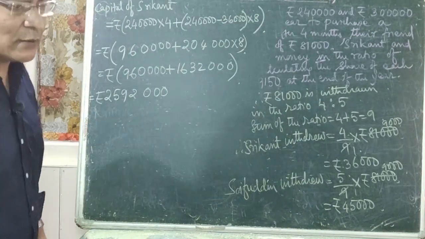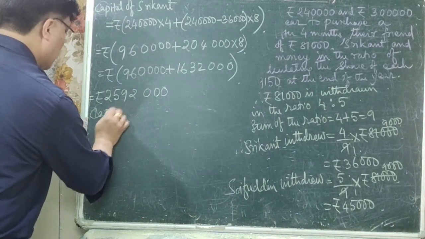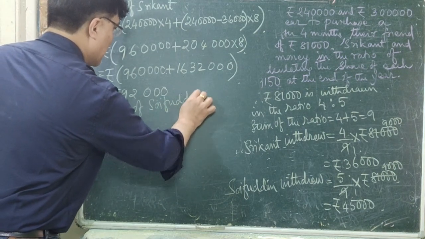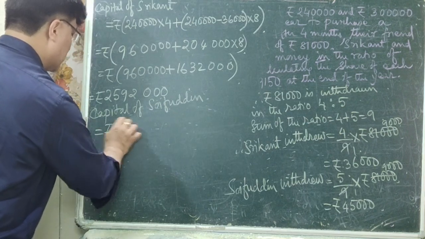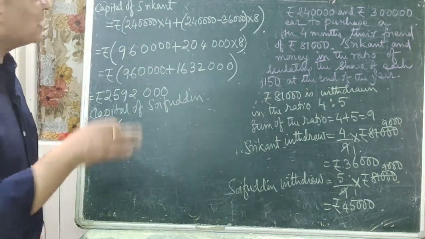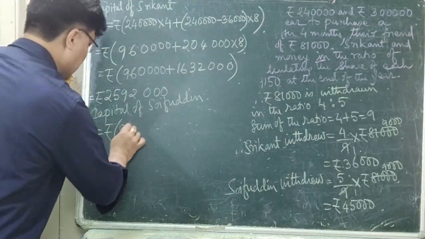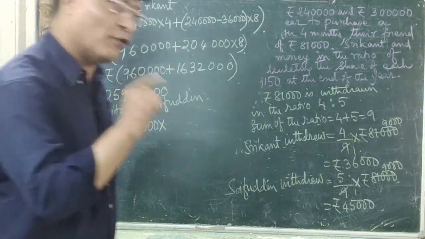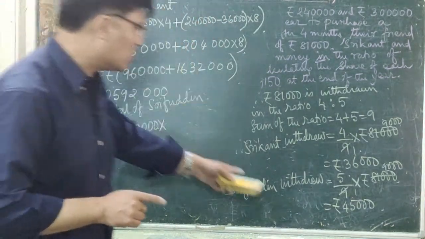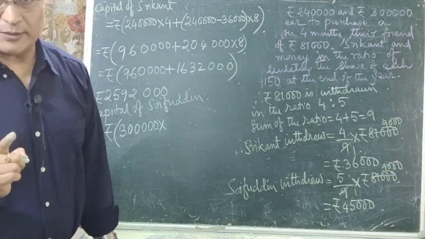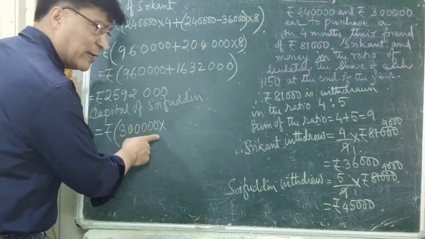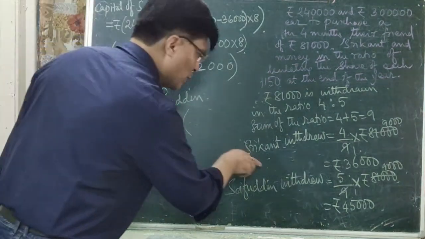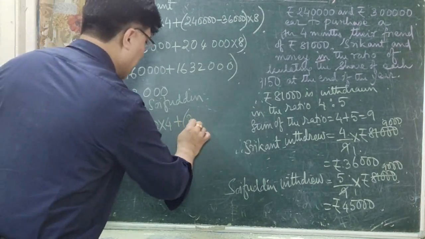Now let us find out the capital of Soifuddin. Capital of Soifuddin is equal to rupees, at the beginning of the year, he has invested rupees 3 lakhs, right? 3 lakhs, that is 3 and 5 zeros. Now after 4 months, Soifuddin has withdrawn rupees 45,000. This 3 lakhs remains fixed for 4 months. Plus, after 4 months, he has withdrawn rupees 45,000. So 3 lakhs.